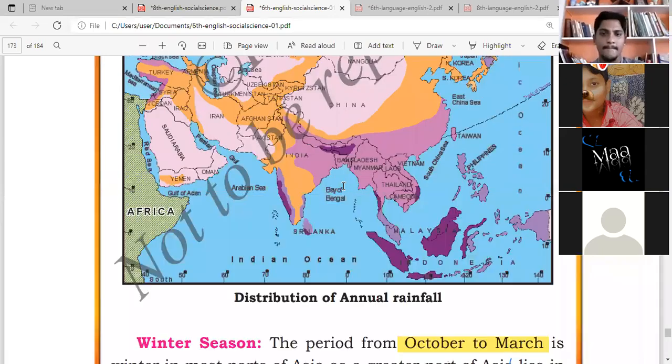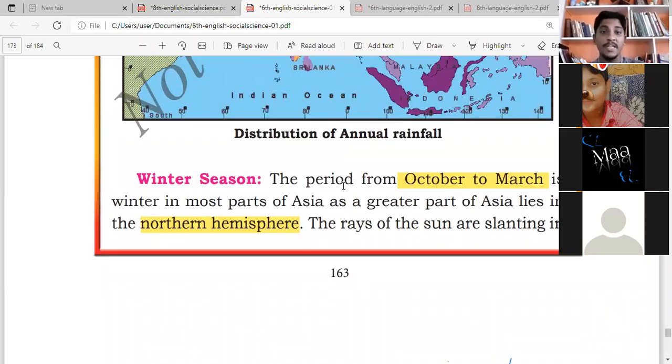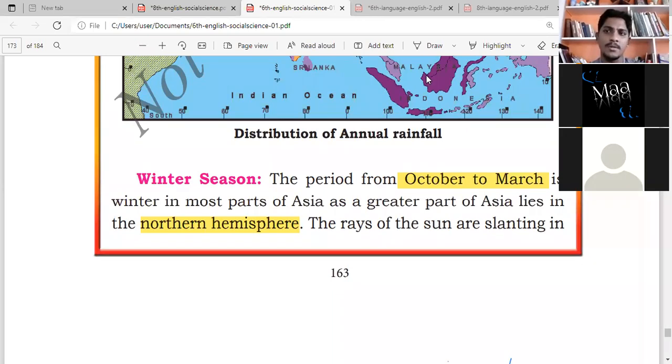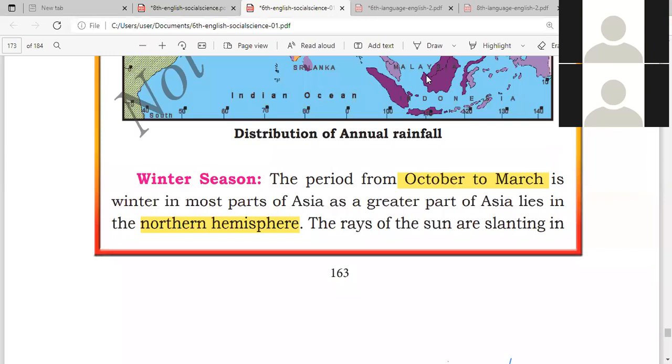Okay, now let's go to the next one. Winter season. What do you mean by winter season? How many of you know what is winter season? Aspasha, do you know what is winter season? Rihan and Mehak, do you know what is winter season? No, sir. I know, sir. Tell me, what is winter season? Snow is coming. Yeah, snow is coming.